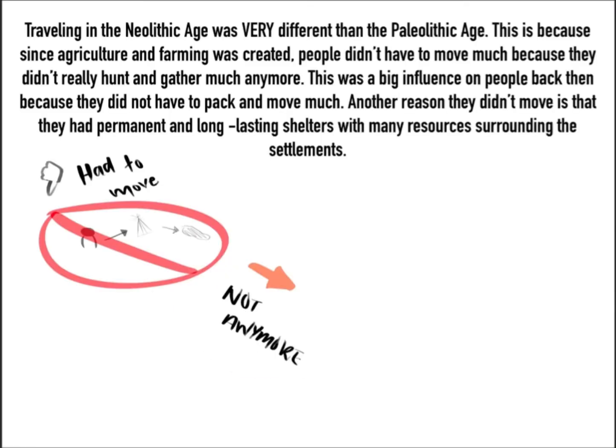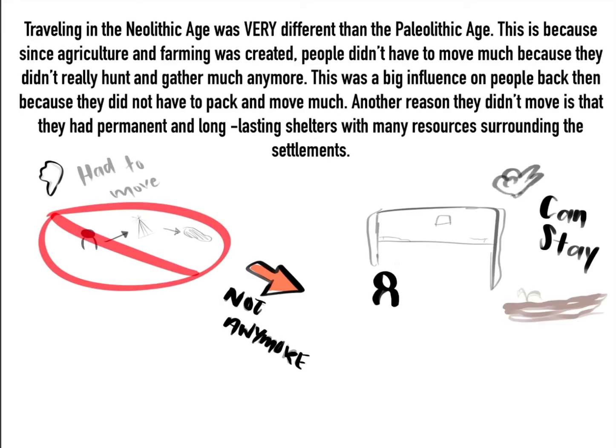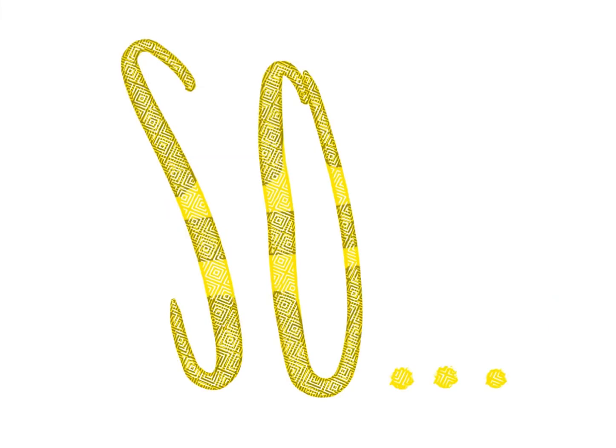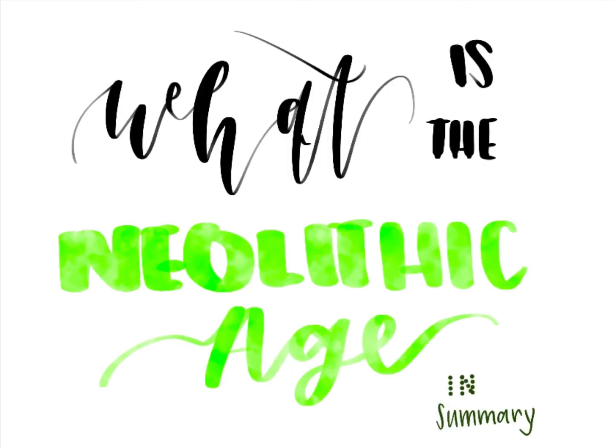Finally, travel. Traveling in the Neolithic Age was very different from the Paleolithic Age. This is because since agriculture and farming were created, people didn't have to move much because they didn't really hunt and gather much anymore. This was a big influence on people back then because they didn't have to pack and move much. Another reason they didn't move is that they had permanent and long-lasting shelters with many resources surrounding the settlements.